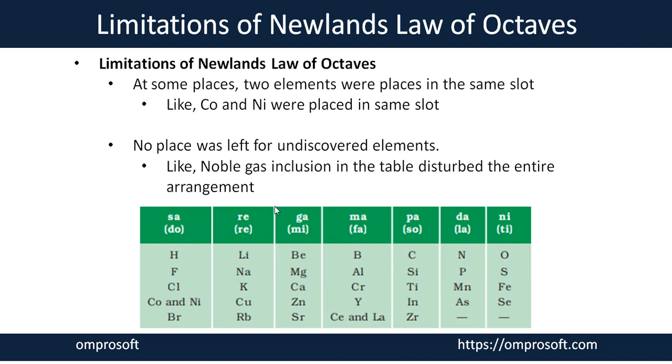So these are the limitations faced by Newlands when he made his own table to arrange all the elements in ascending order of atomic mass. But the second statement he made, that we can arrange the elements such that every eighth element has a similar property, he could not justify completely and could not arrange all the elements in the same way. Due to that, Newlands' law of octave was not accepted by the scientists. With this note, we conclude the session. We'll see you in the next session.